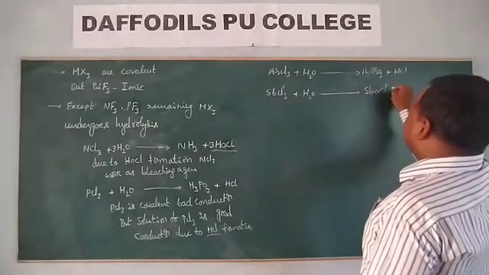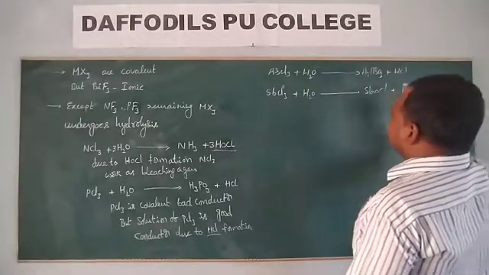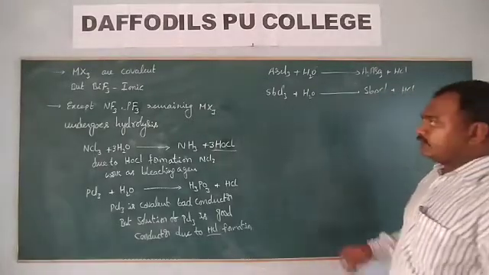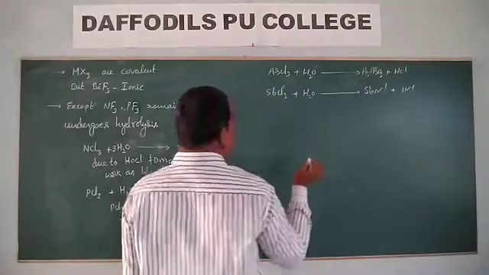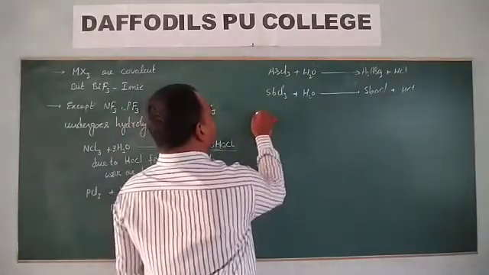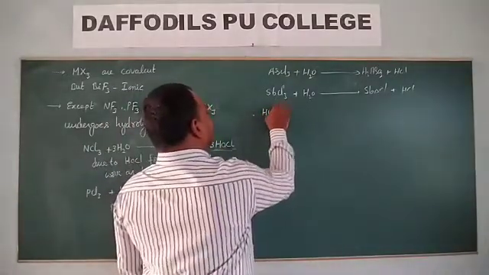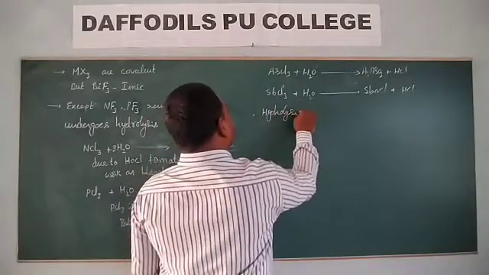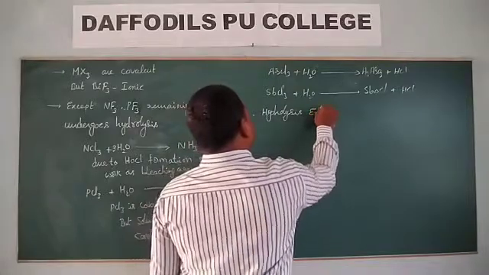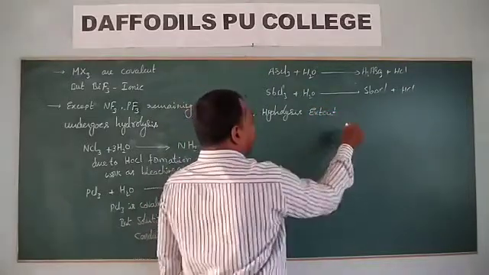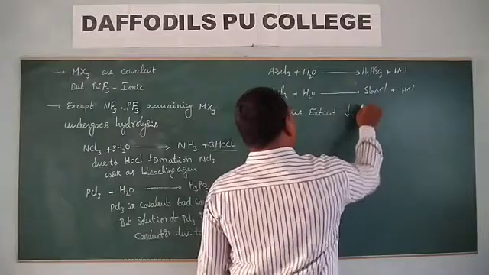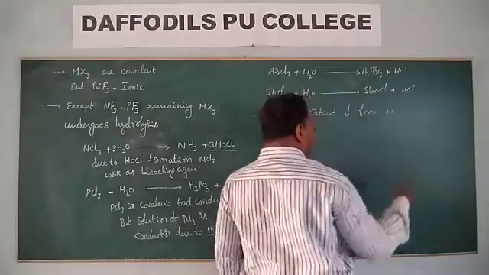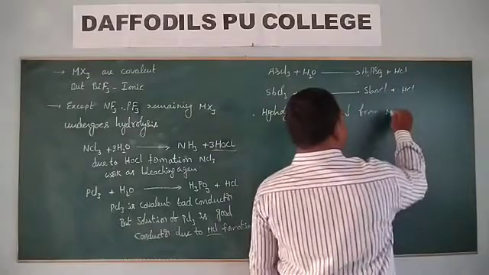This one gives a salt, SbOCl. Hydrolysis extent decreases from nitrogen trihalides to bismuth trihalides.